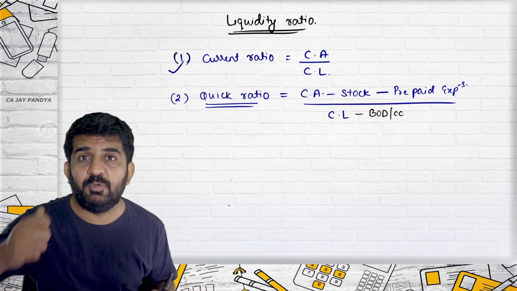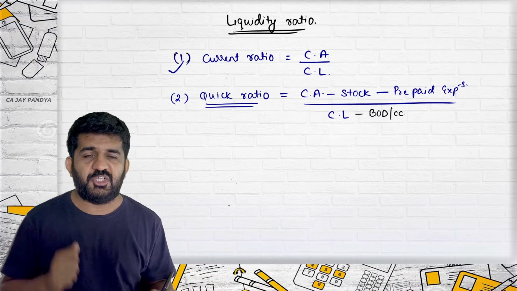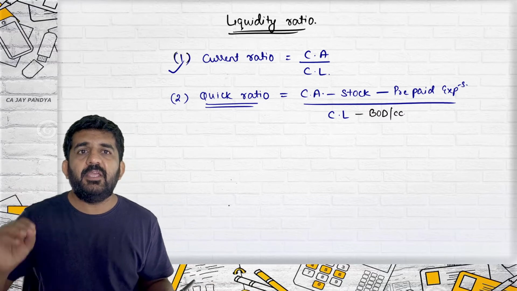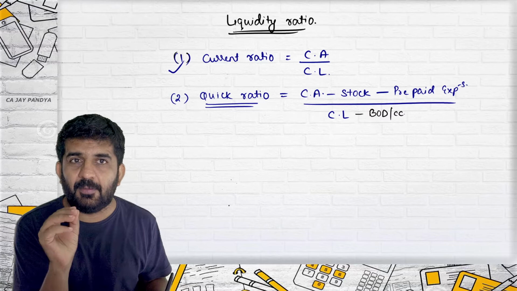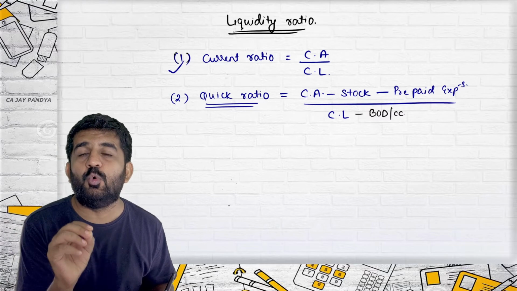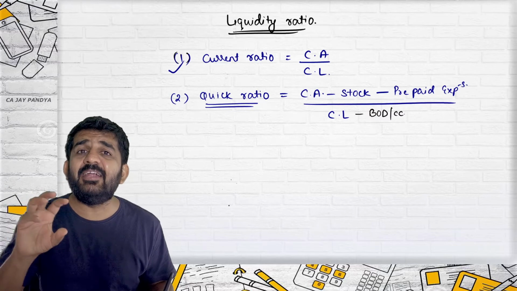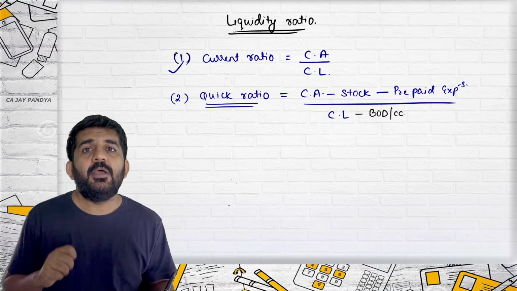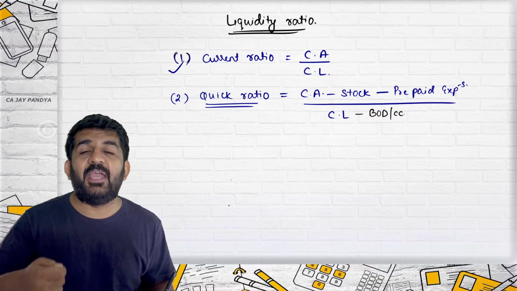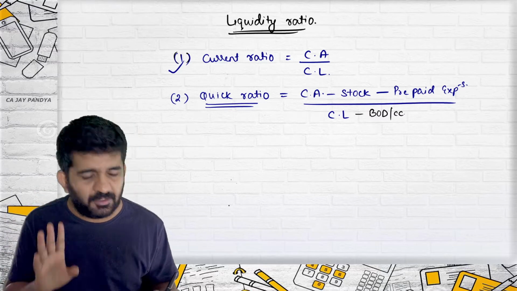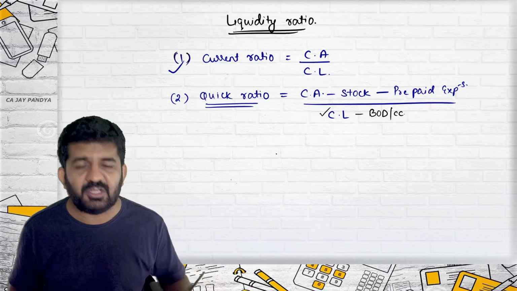Why are we removing it? Try to concentrate. Bank overdraft or cash credit. Say, I am telling you my story. In 2010, one of the banks gave me a bank overdraft of 15 lakh rupees. Why do I treat it as a current liability? Because I need to pay the bank overdraft in 1 year. So it is a short-term liability, so it is treated as a current liability.